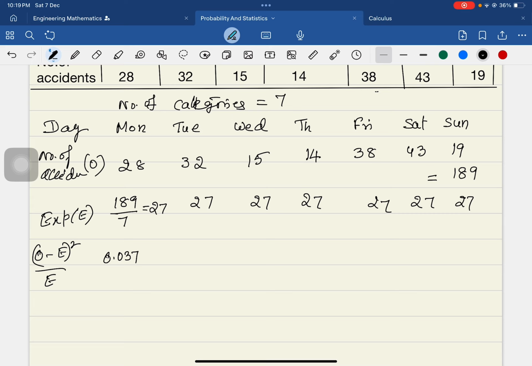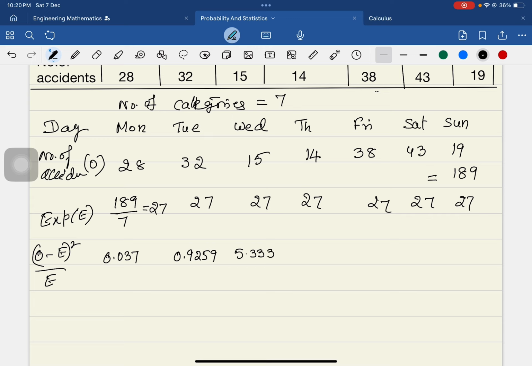Similarly, 32 minus 27 is 5, and 5 squared by 27 is 0.9259. Then 15 minus 27, the whole square, that is 144 divided by 27, which gives you 5.333.